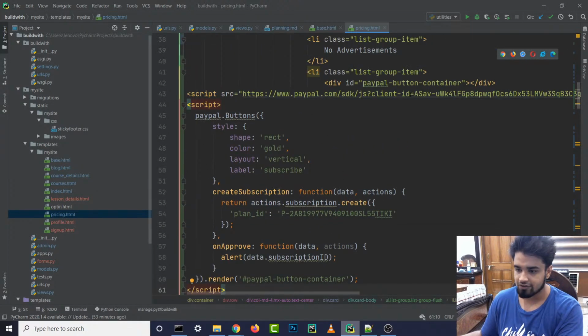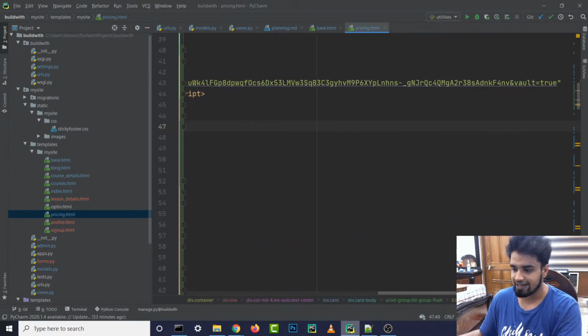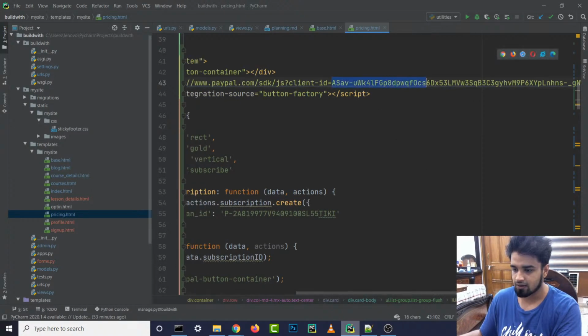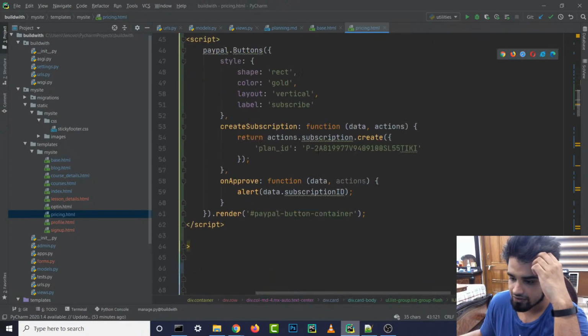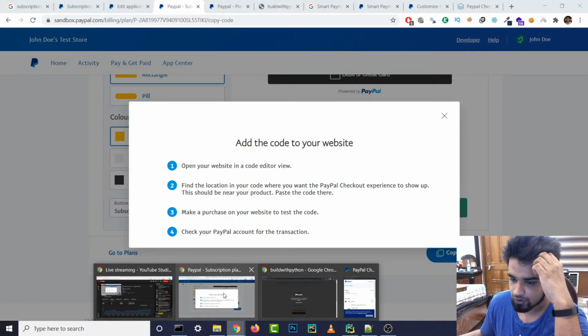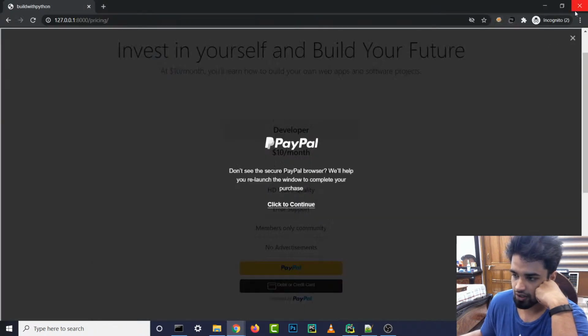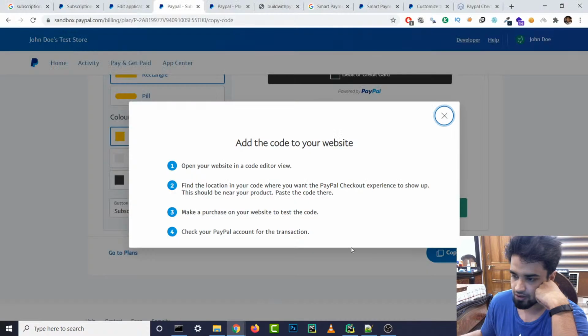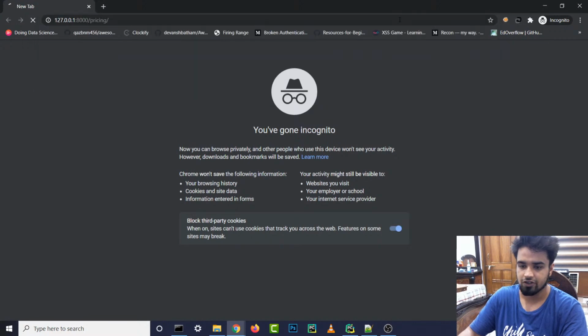PayPal.buttons, and this is the SDK that is getting copied. This is a client ID. Let's make sure that everything is formatted properly. So this client ID is from somewhere they are getting it. This is, I guess, the merchant's client ID, and then this is the plan that they are automatically giving to us, so we don't have to worry about copying and pasting that. Yeah, I think this should work. Let's give it a shot again. Let me just close this and open up another incognito tab. All right, and slash pricing.